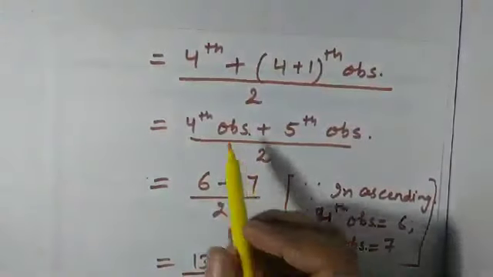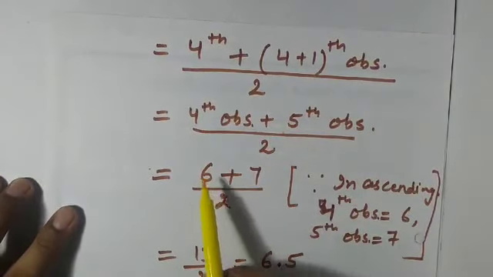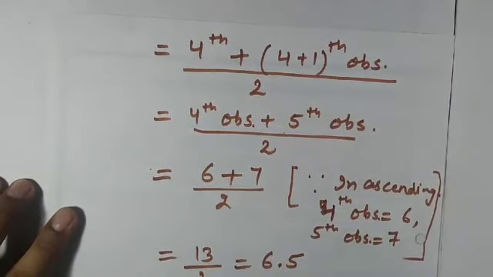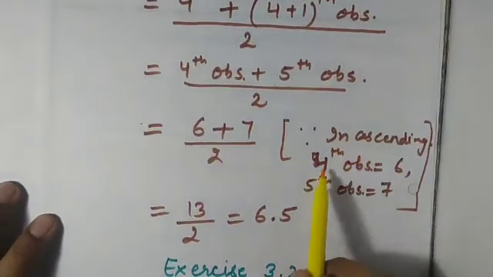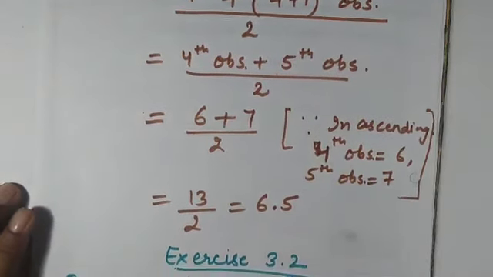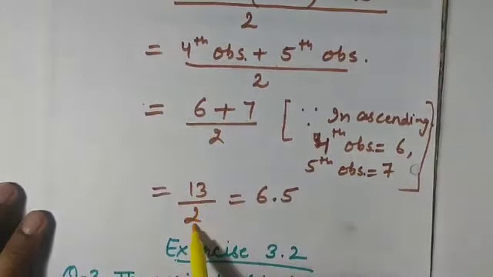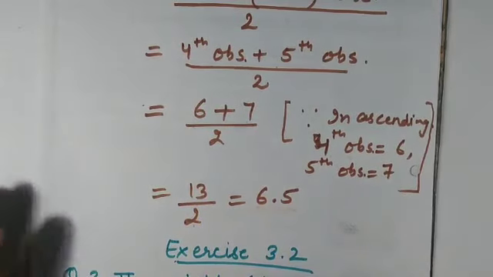So I will add them. I will put the value of 4th and 5th observation. 4th observation I have is 6 and 5th one is 7. Add them and divide it by 2, because in ascending order 4th observation is 6 and 5th observation is 7. 6 plus 7 is 13 by 2, and that is 6.5. So this is your median.